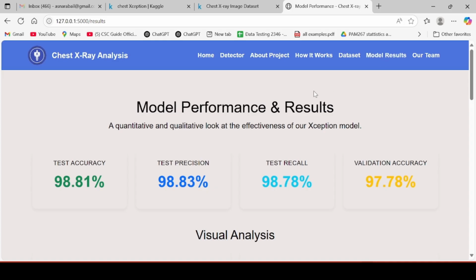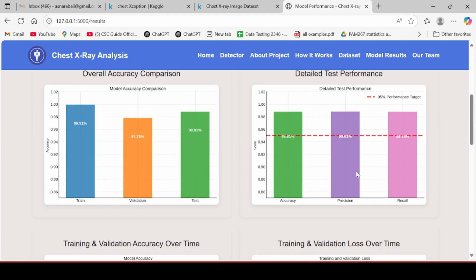If we move toward the model cells, test accuracy is 98.81%, test precision is 98.83%, test recall is 98.78%, and validation accuracy we achieved is 97.78%.